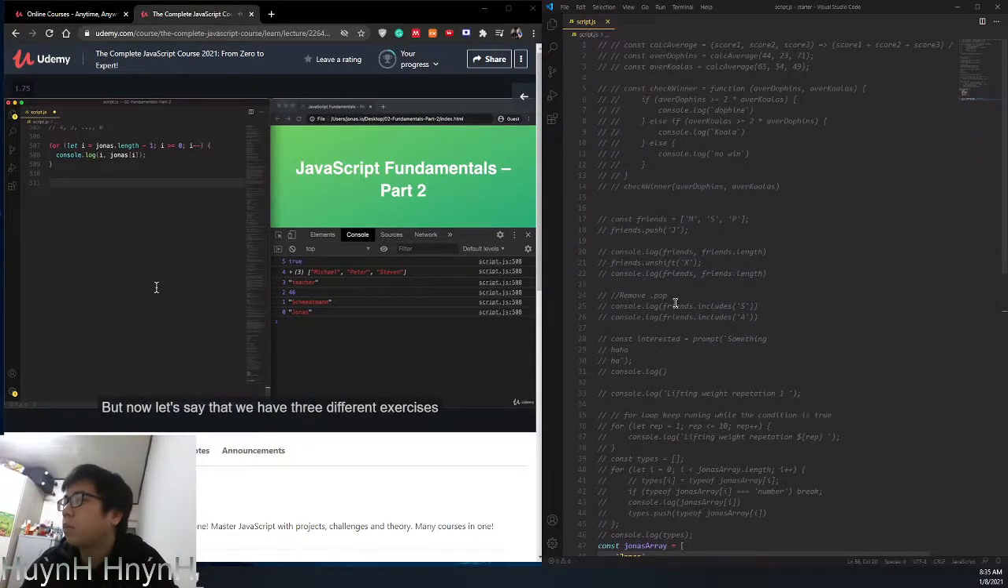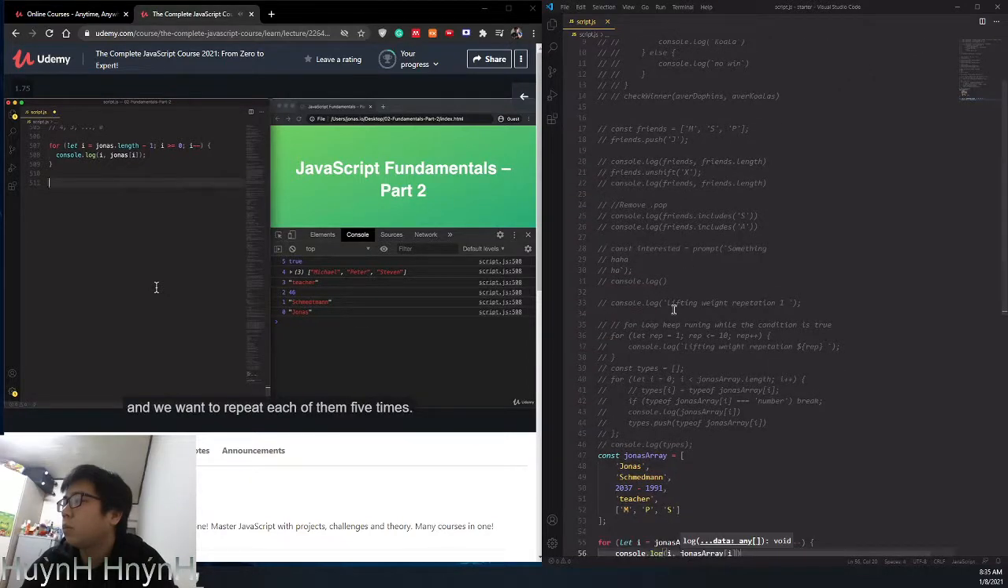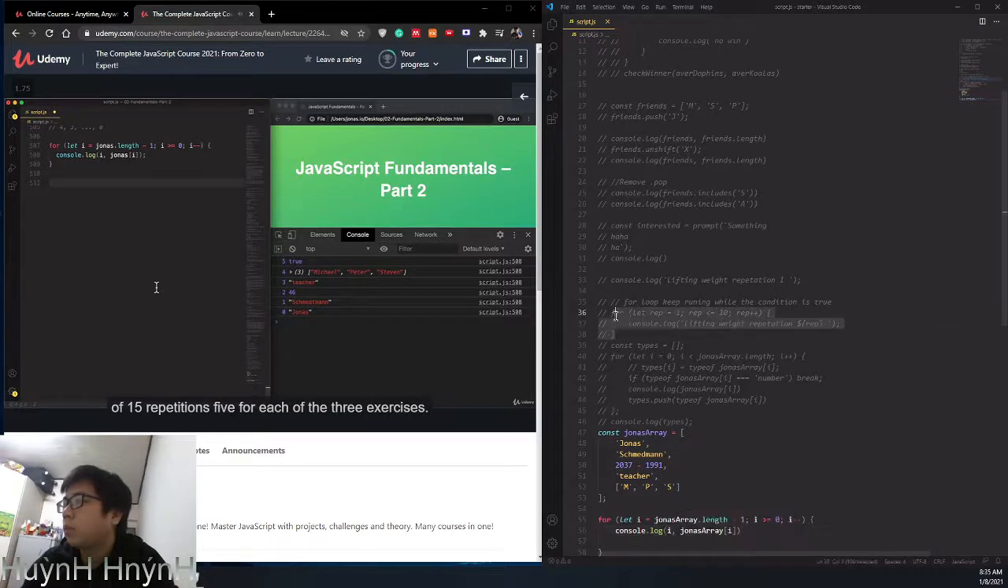But now, let's say that we have 3 different exercises, and we want to repeat each of them 5 times. So that means a total of 15 repetitions, 5 for each of the 3 exercises. So to log all these exercises, we will need a loop inside a loop. So let's roll up our sleeves and get to work here.